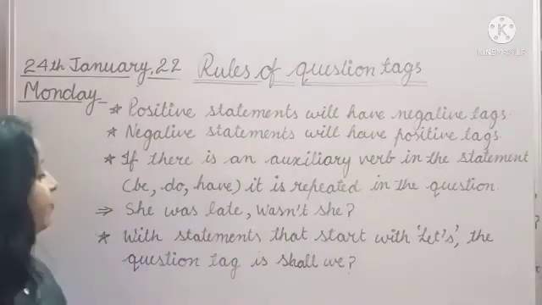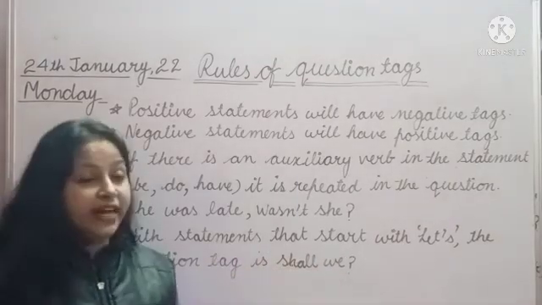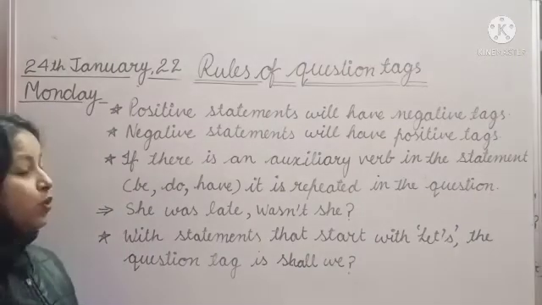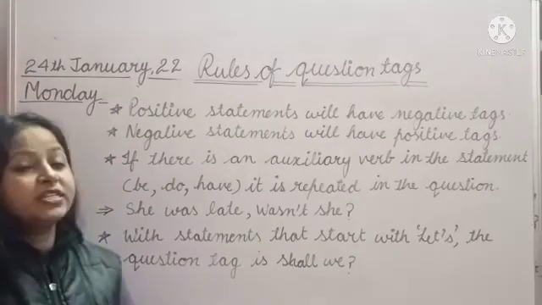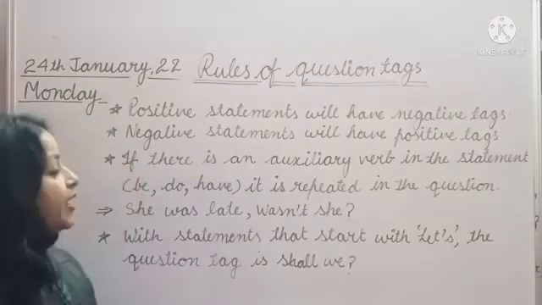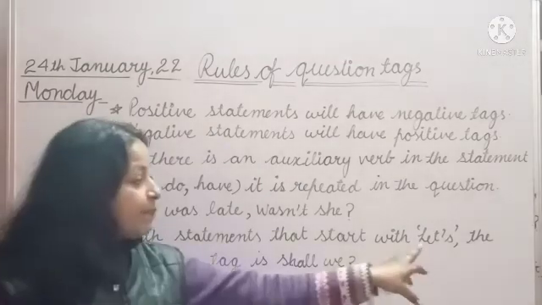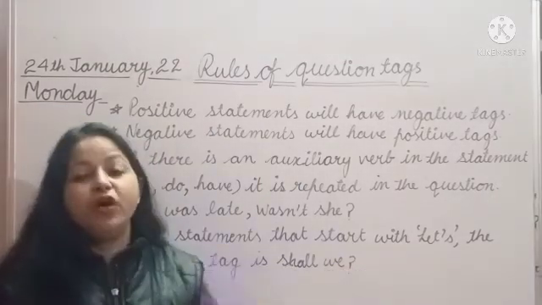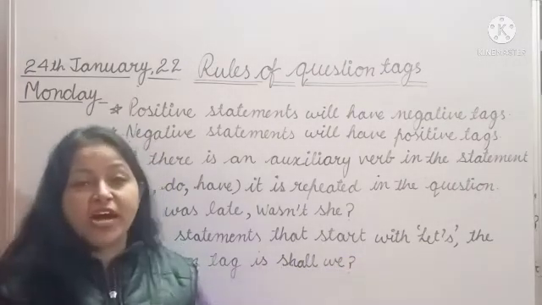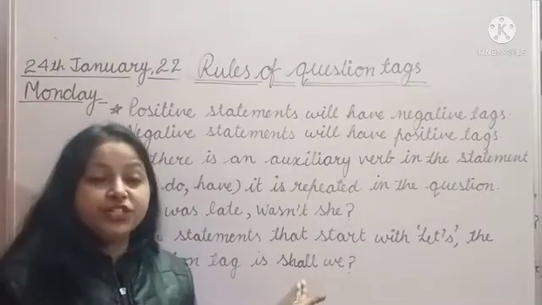Now we will read the next rule of question tags: with statements that start with let's, the question tag will start with shall. Yes class, if your statement is starting with let's, then the question tag will start with shall.